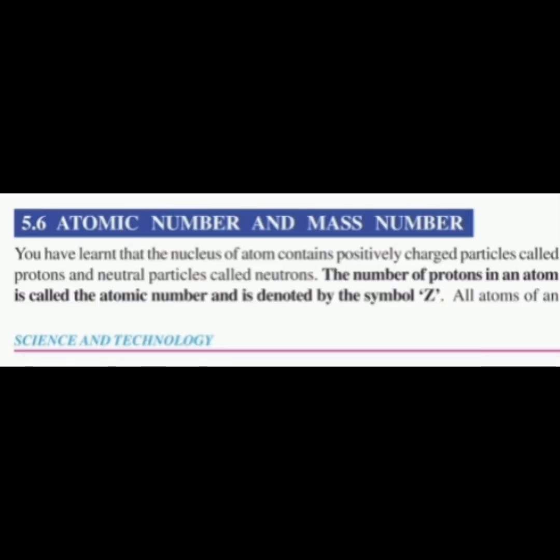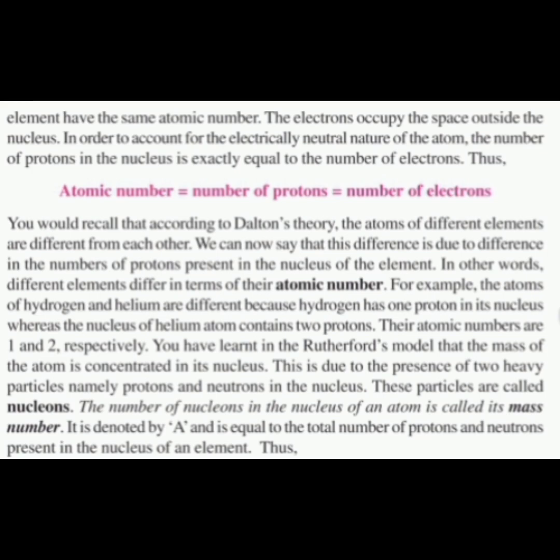Now 5.6, atomic number and mass number. You have learnt that the nucleus of the atoms contains positive charge particles called protons and neutral particles called neutrons. The number of protons in an atom is called atomic number and is denoted as the symbol Z. So the protons in the atom is called atomic number, and it is symbolized as capital Z. All the atoms of an element have the same atomic number.